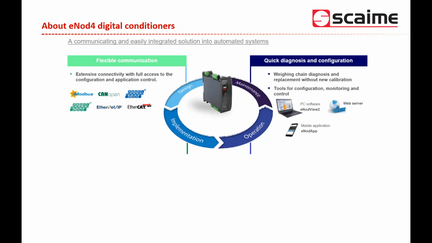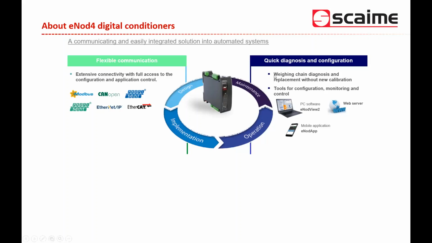These communication protocols allow you to easily connect our weighing modules and weighing transmitters to the main PLCs available on the market.